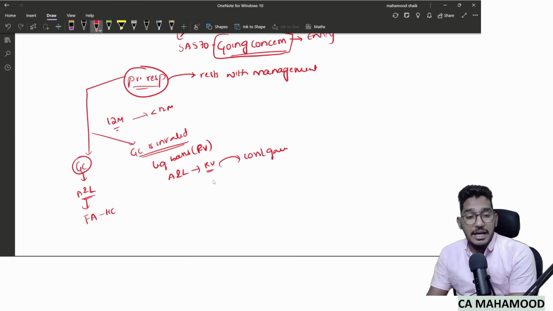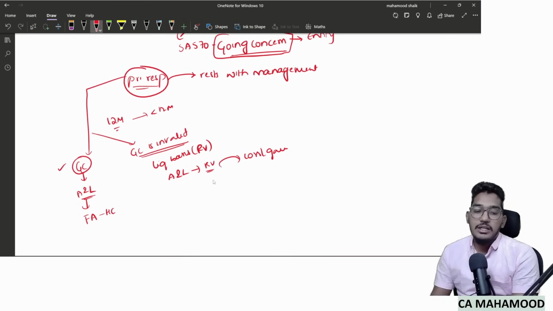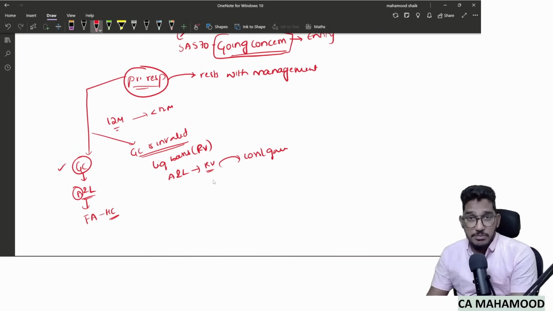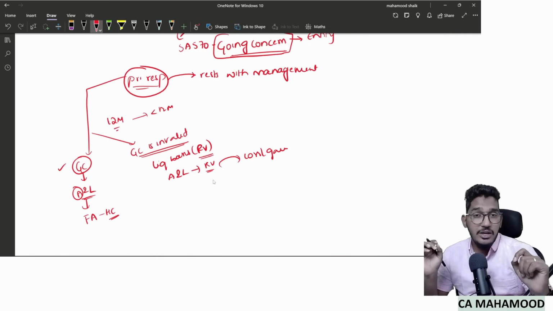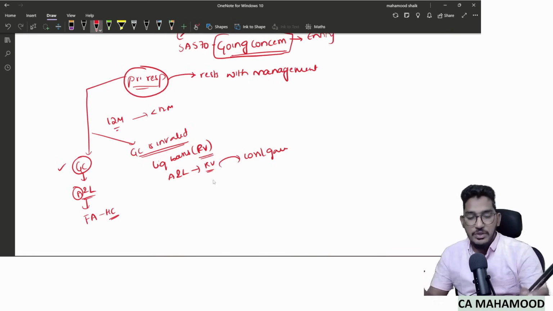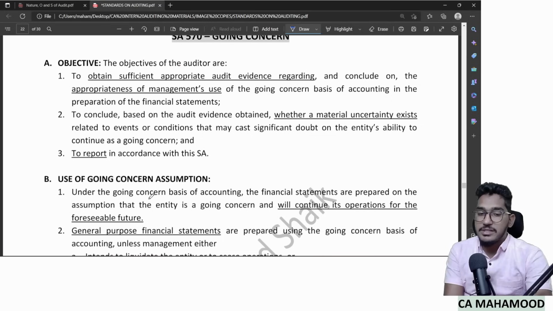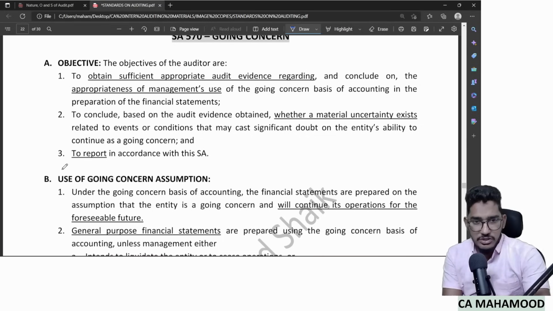Understood? On the other hand, if the going concern assumption is valid, the company can value their fixed assets at historical cost and current assets and liabilities on a going concern basis. But the moment the going concern assumption becomes invalid, all the assets and all the liabilities will be valued at realizable value and the differentials will be taken to the statement of P&L. So this much impact will be there on the financial statements as a part of the going concern assumption. Whatever it is, management will do the assessment and on that basis they will prepare financial statements.